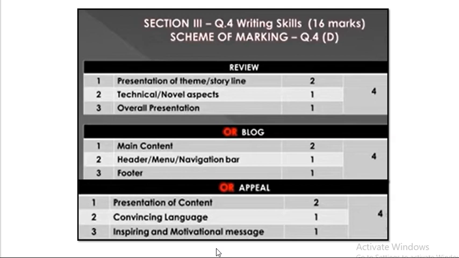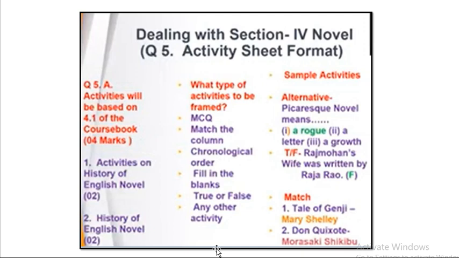If it is for blood donation or tree plantation, accordingly you have to draw a small picture there in your appeal. You have to make a box for that also, and at the end one catchy statement should be there. You can say a motivational message for the people who are going to read your appeal. So this was your writing section.